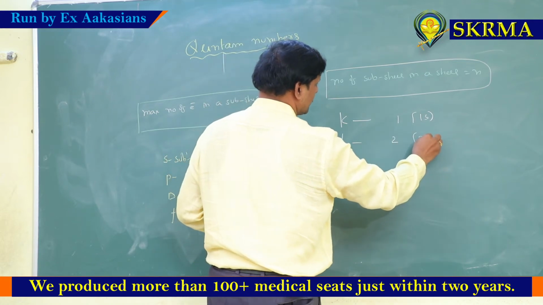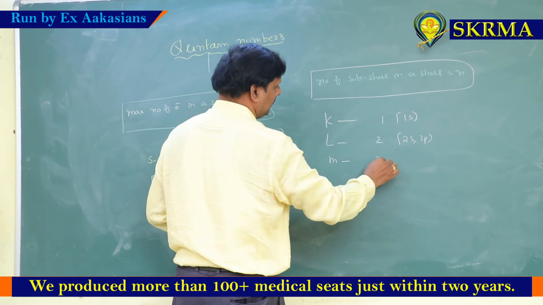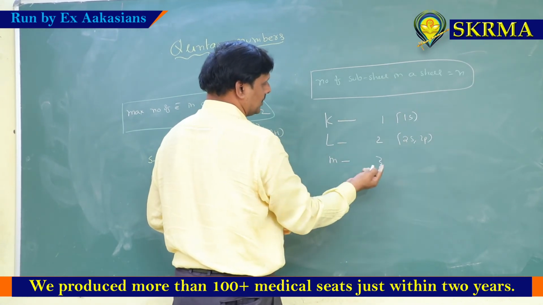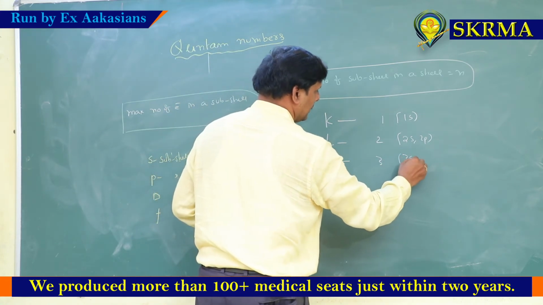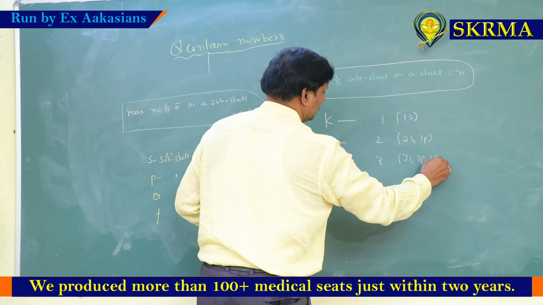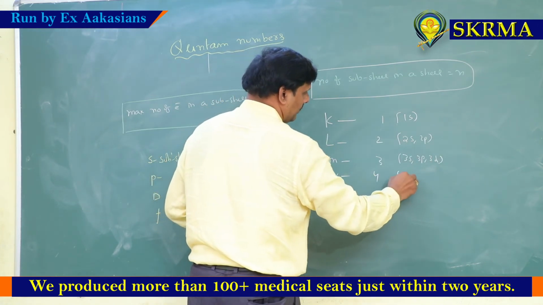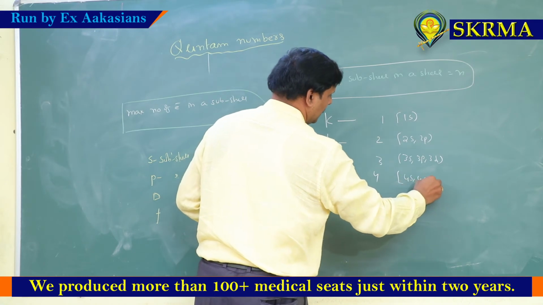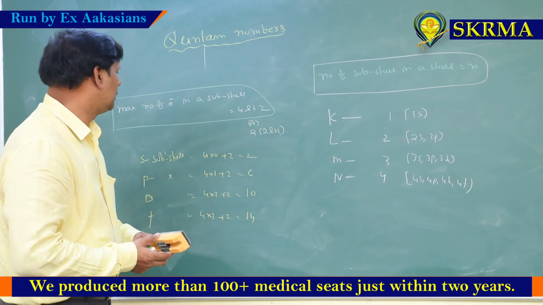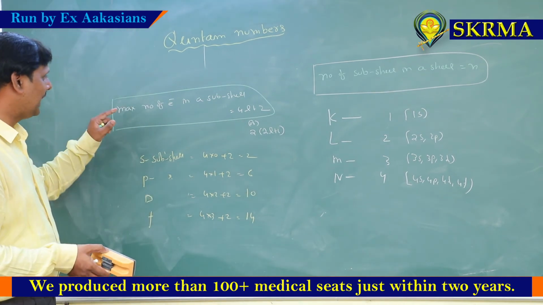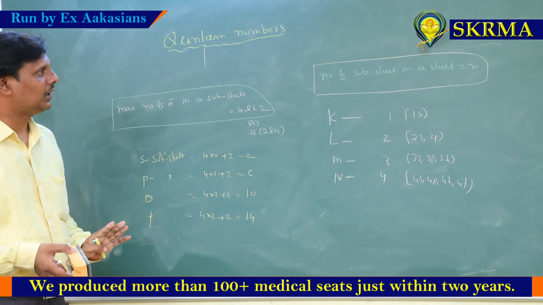In L shell, the number of subshells is 2. What are the 2? 2s and 2p. In M shell, third shell, how many? 3. N shell, fourth shell; M shell, third shell, 3; L shell, second shell, 2; first shell, 1. What are the 3? 3s, 3p, 3d. Like in N shell, n means 4, so 4s, 4p, 4d, 4f are possible. Now we have the maximum number of electrons in a subshell formula and the number of subshells in a shell formula.